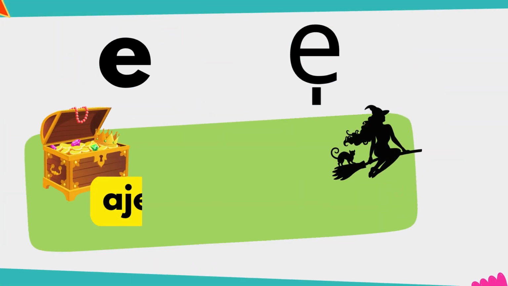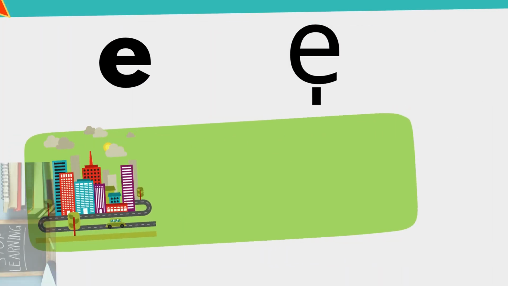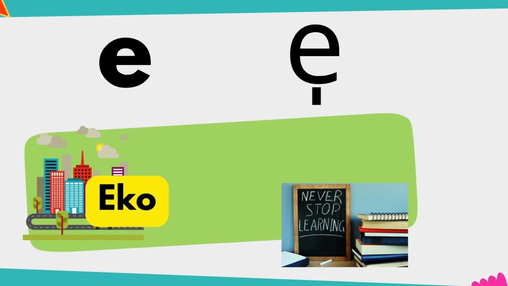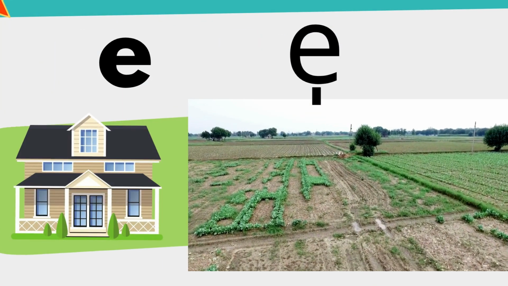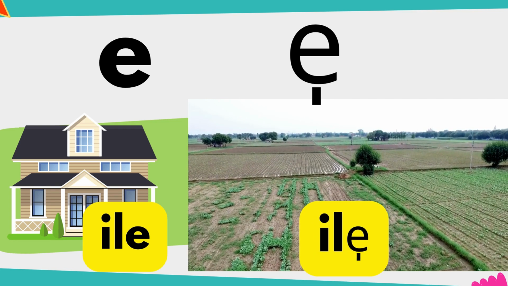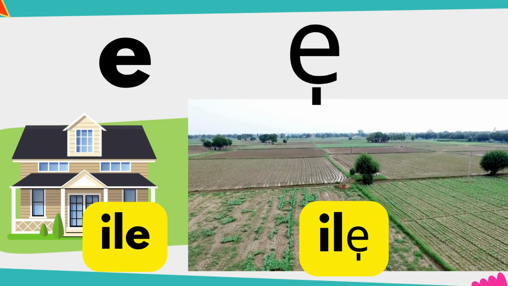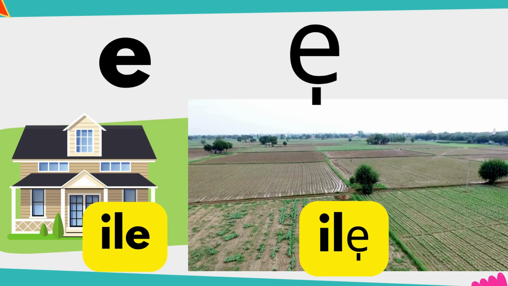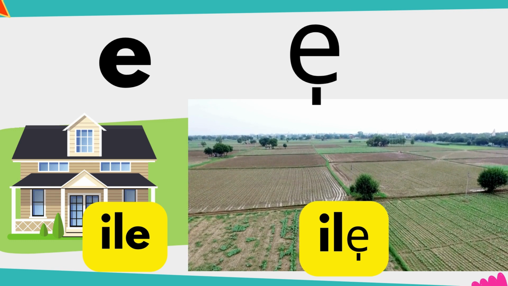Aje means wealth, and Aje, witch. And next is Eko. Eko is also Lagos, a place in Nigeria. Eko means learning. Onko Eko ni Eko. She's learning in Lagos. Ile, house, and Ile, land. Note the differences in pronunciations and the meaning of the words.